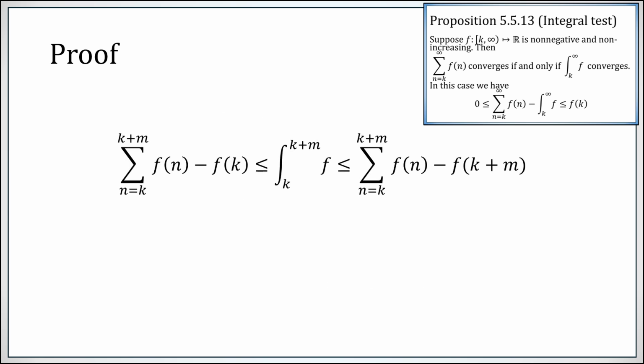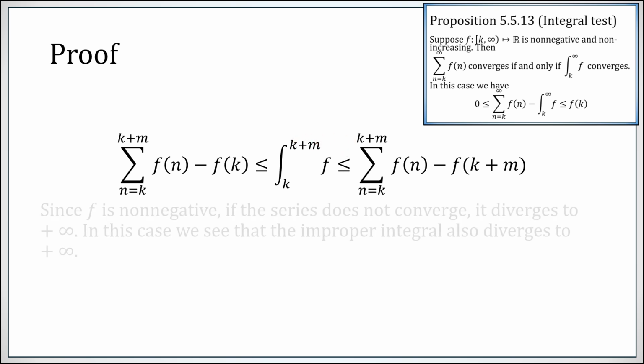So we've got the following here. The partial sum going from k to k plus m, if you remove that first term at index k, is less than or equal to this integral. However, if I took the same partial sum and instead removed the last term at index k plus m, that would be bigger than or equal to this integral.